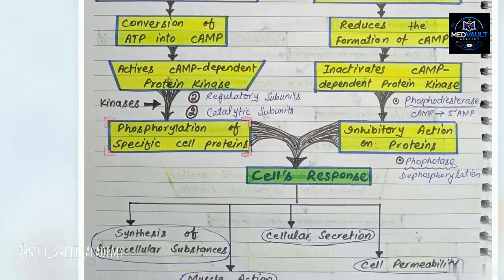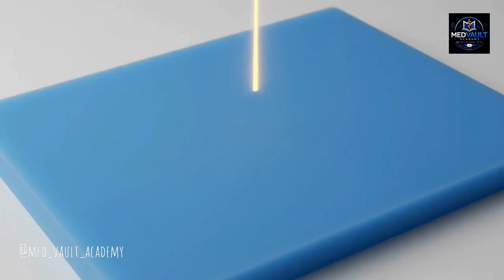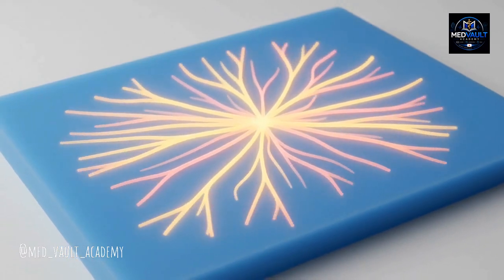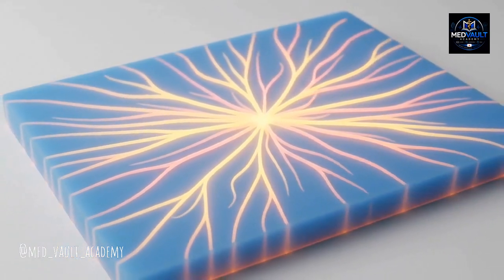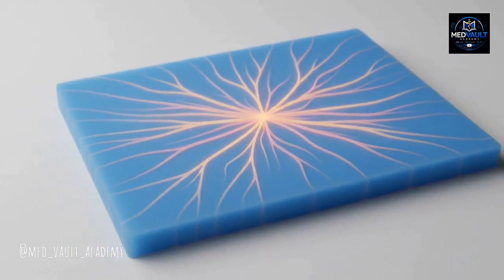It adds phosphate groups to specific proteins, triggering immediate physiological responses like cellular secretion or changes in membrane permeability. This architecture creates exponential gain. A single ligand at the receptor can produce 10,000 cAMP molecules within seconds, rapidly shifting the cell's metabolic state.